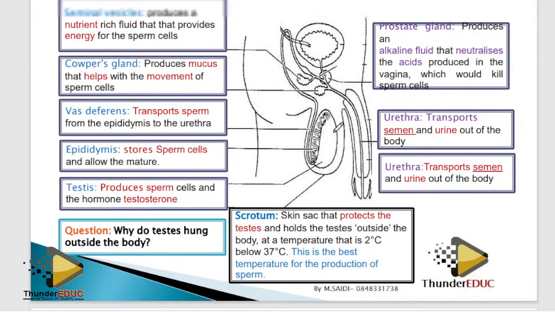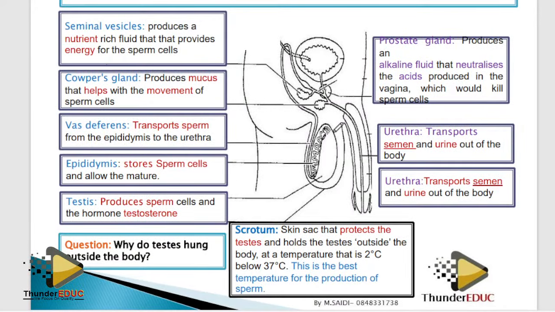But what are some of the things which confuse the students? Yes, number one, this epididymis. Yes, vas deferens. In most cases, when we bring it, students get confused. They call it sperm duct. Please don't call it sperm duct. Call it vas deferens. It's better to call it vas deferens.